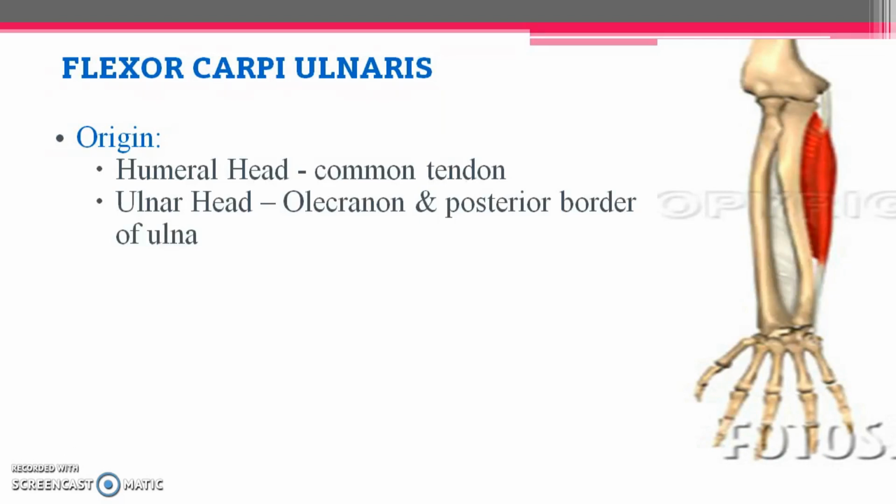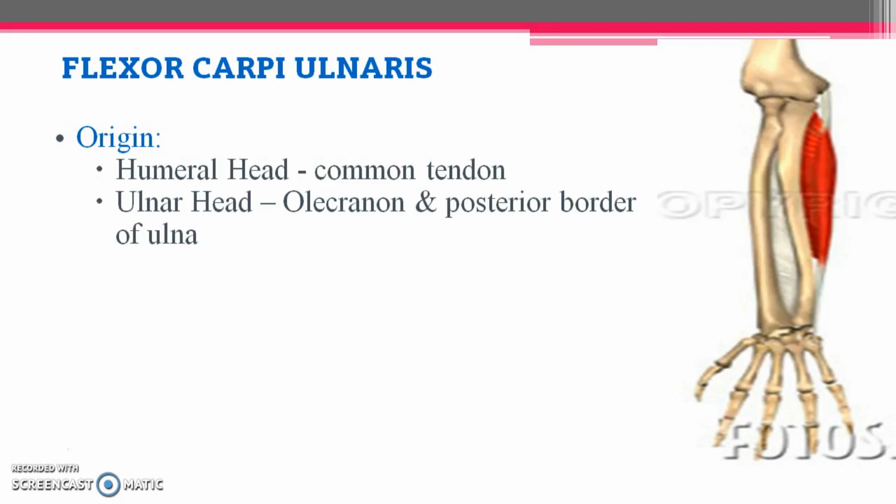Same way we have this muscle called flexor carpi ulnaris. The humeral head takes origin by means of common tendon, that is from medial epicondyle, and the ulnar head takes origin from olecranon and posterior border of ulna. In ulna we have a process called olecranon process. That process along with posterior border of ulna, both are giving origin for this muscle. So flexor carpi ulnaris again has two heads, humeral and ulnar head.